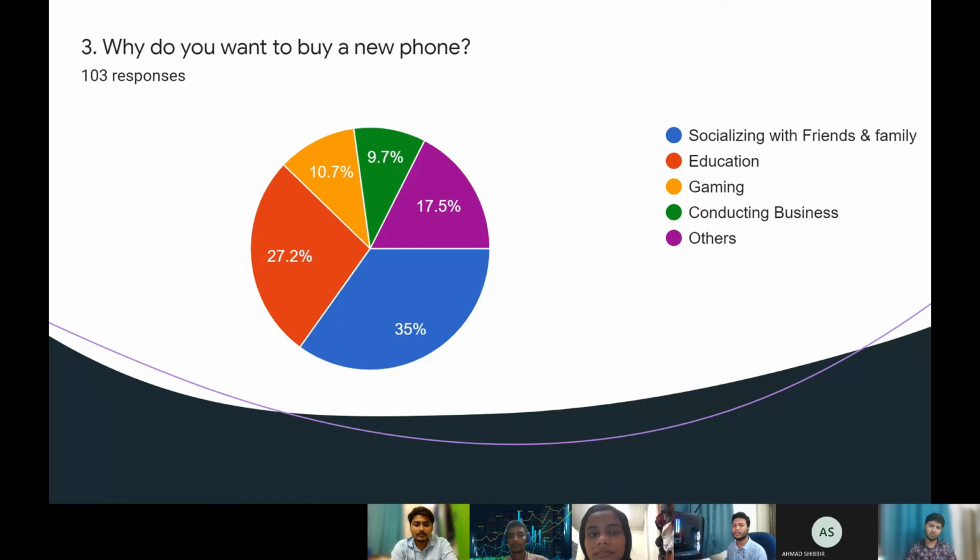In my section, I saw a question: why do we want to buy a new phone? First of all, the majority of people, around 35%, want to buy a smartphone for socializing with friends and family. Next, the second highest is around 27.2%, who want to buy a smartphone for the purpose of education. After that, in the pie chart, we can see almost similar percentages for gaming and conducting business, 10.7 and 9.7 respectively. Last but not the least, around 17% of people use a mobile phone for other work.